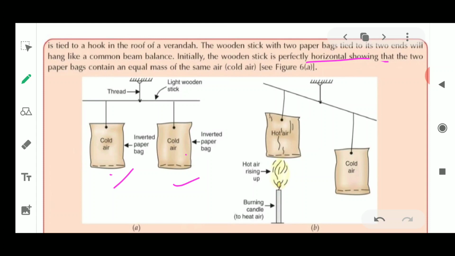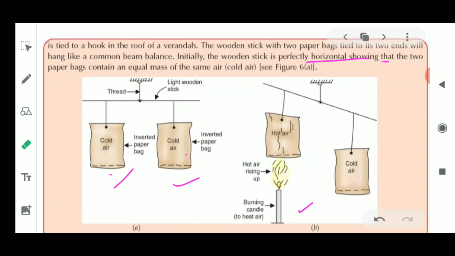Now what you will do is bring a burning candle below one paper bag. No, you are not going to touch the paper bag with the candle. Then what will happen? It is going to be burnt and turn into ashes. So please be careful while bringing the paper bag near to the candle. Keep the candle away. A little bit of gap should be there between the burning candle and your paper bag. Below either one of your paper bags, you will put this candle and observe the changes.